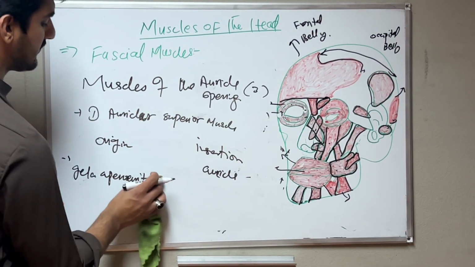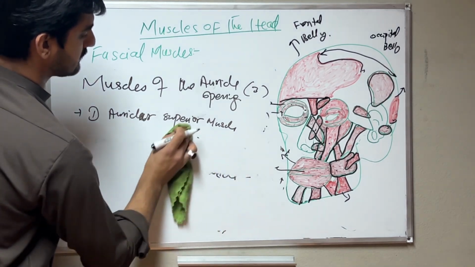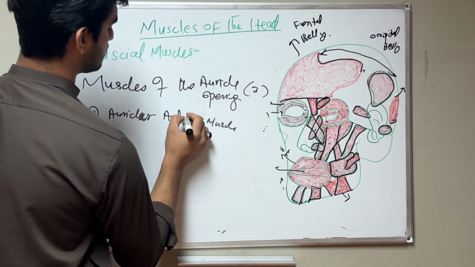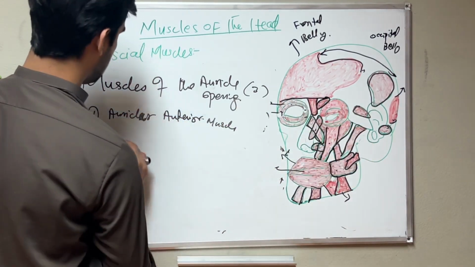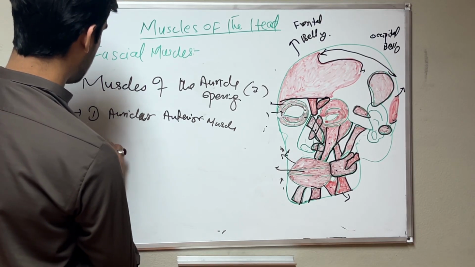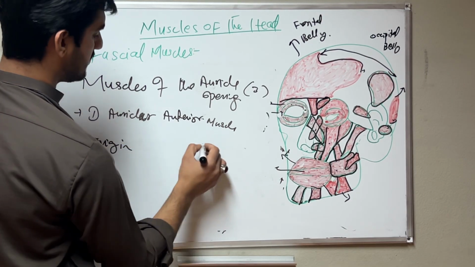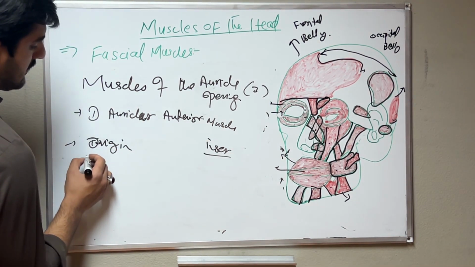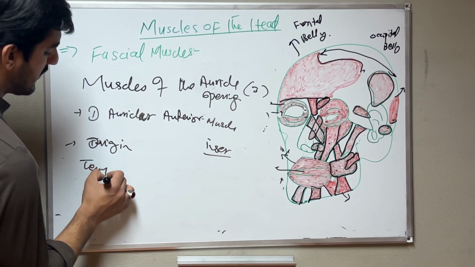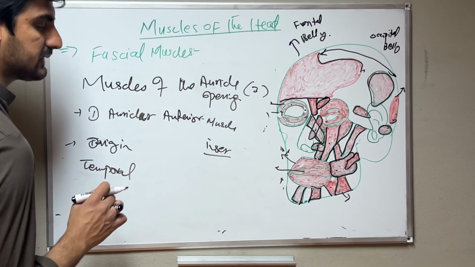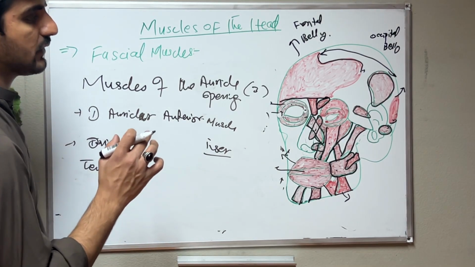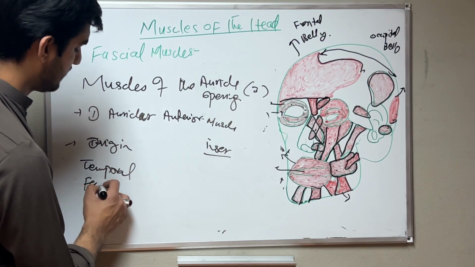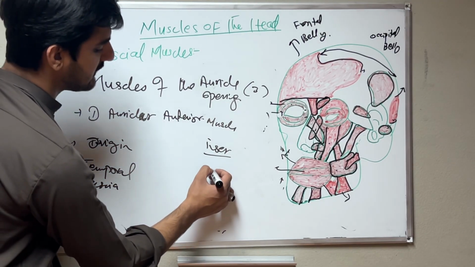Then we have the second muscle, the auricular anterior muscle. Origin and insertion: where does it originate? From the temporal fascia. Why temporal fascia? Because when we discuss the masticatory muscles of the head, there we have the temporal muscle, and the temporal muscle is covered by temporal fascia. It originates from the temporal fascia and is inserted into the auricle, the same.